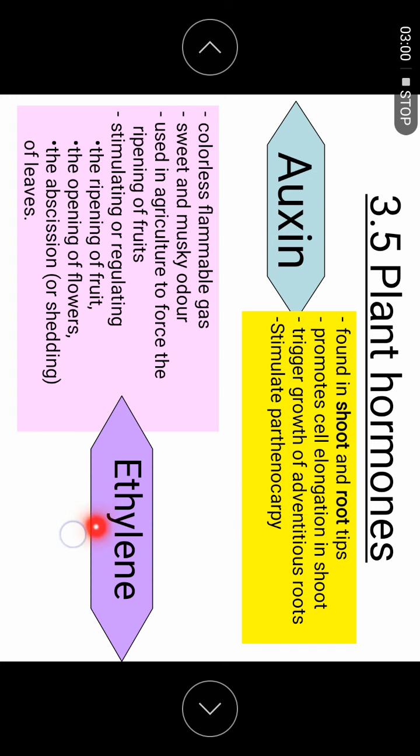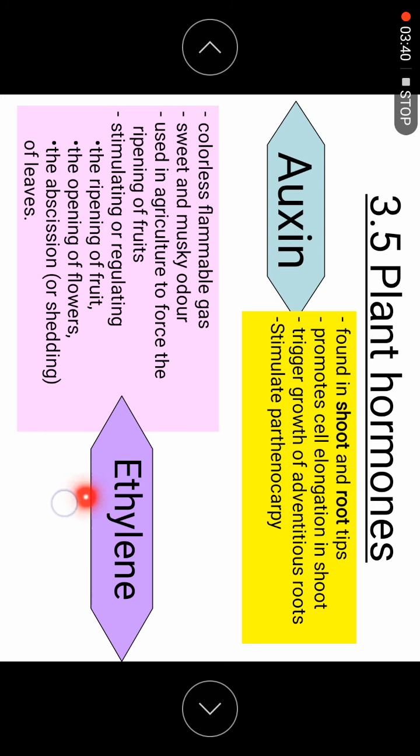Another hormone that we have here is ethylene. Ethylene is an alkene, and this is a gas type of hormone and very special. That means you won't see the hormone, because the hormone is in the form of gas. The gas has a smell, the smell of the fruits. When the fruit is ripe, you will have that kind of sweet smell.